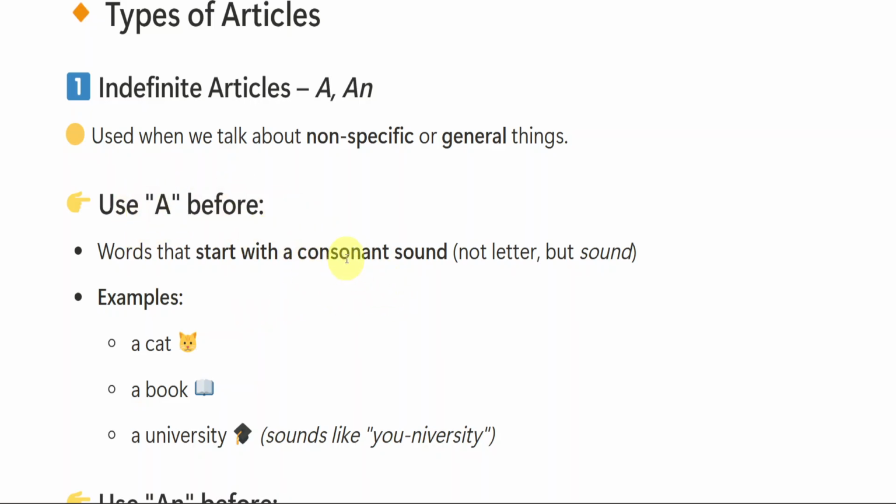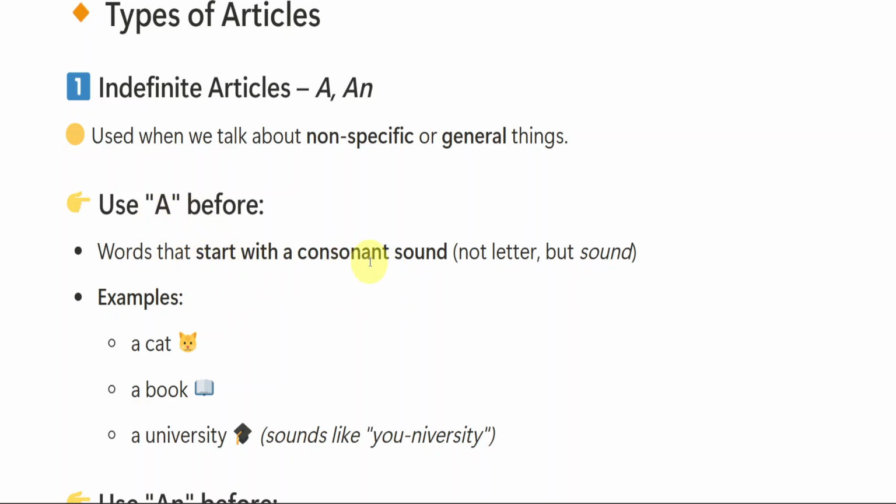So a is used before a consonant sound. Mainly, focus on this point: we don't use articles before letters, we use articles before the sound of that letter. Here you can see that we use a before a consonant sound, not a consonant letter. Here I have clearly mentioned not letter but sound. When we see a consonant sound, only then will we be using a. If we have a consonant but the sound is different, we will not be using a there. So mainly we need to focus on the sound of that letter. If that letter's sound is a consonant, we will be using a.